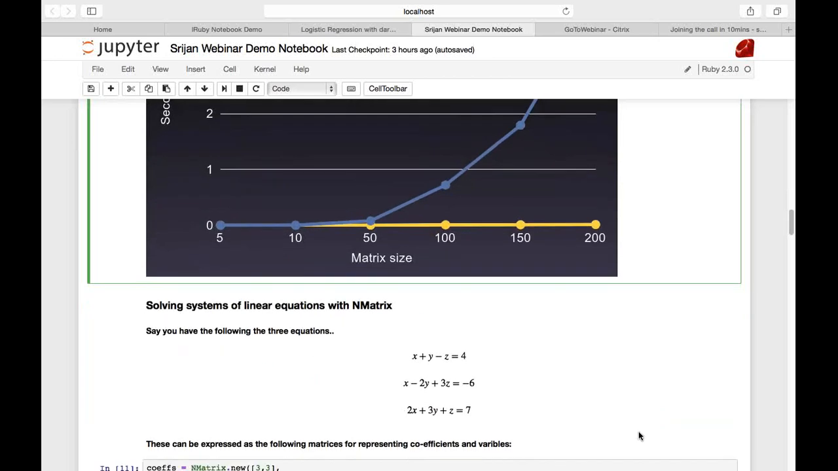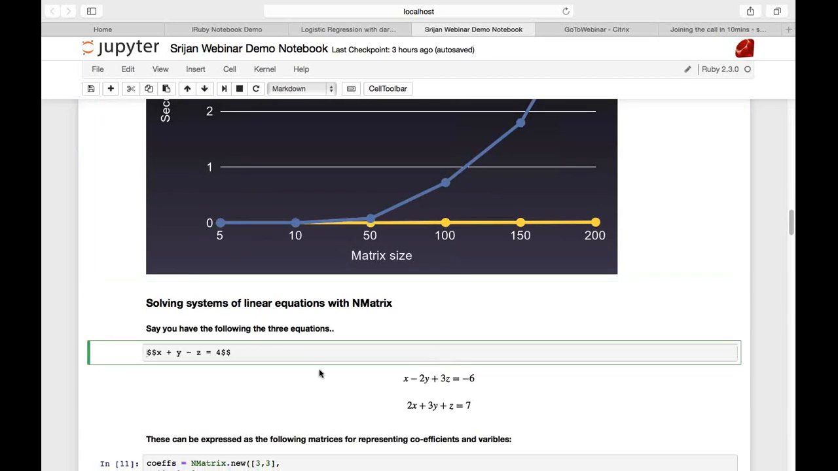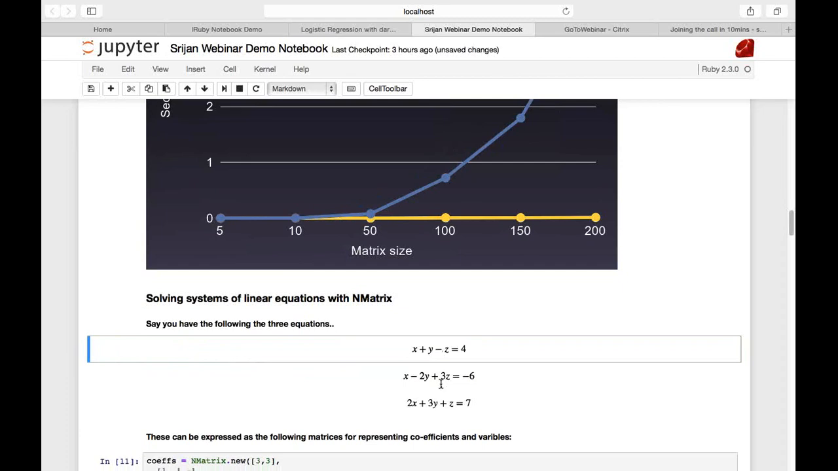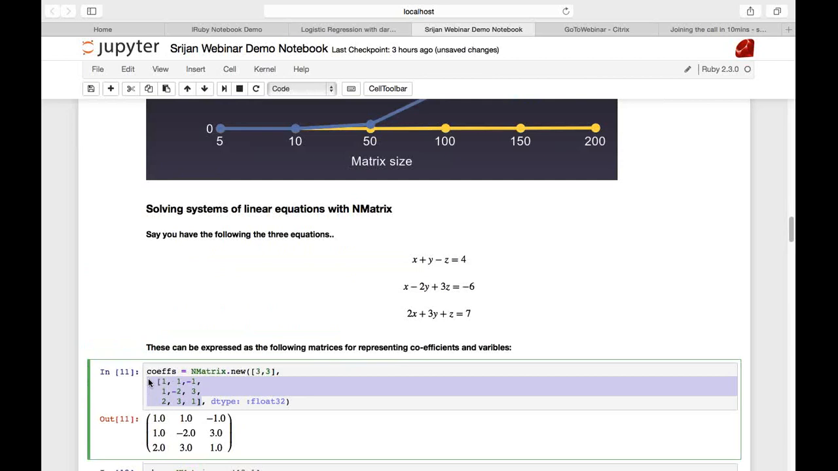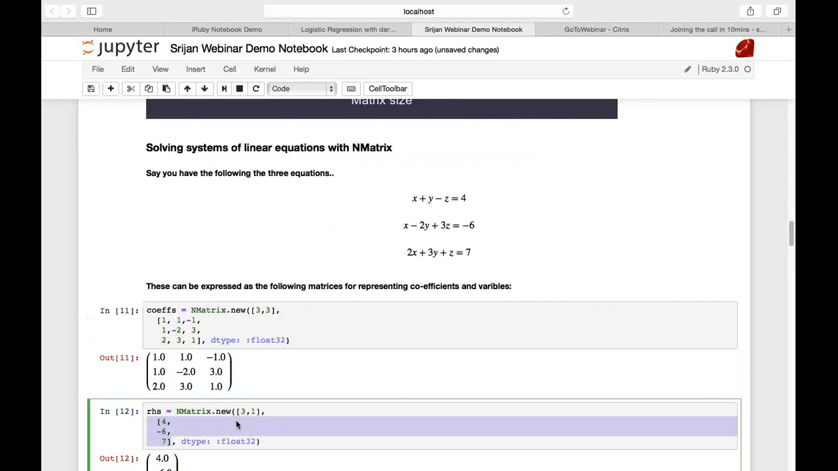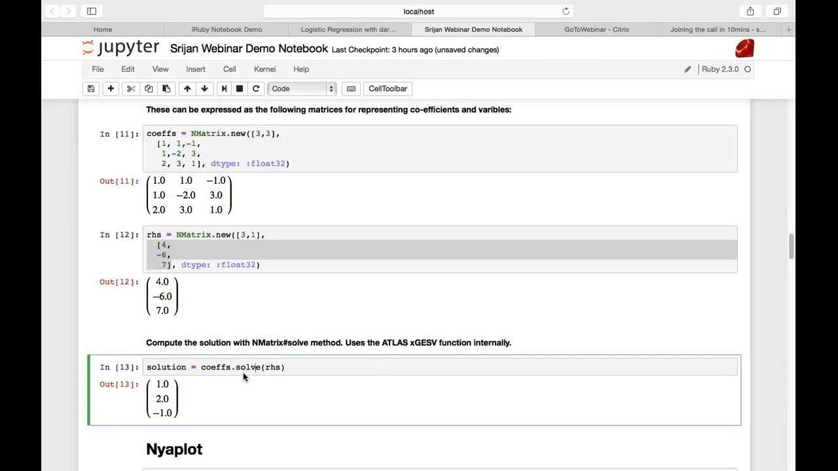Now, let us use NMatrix for solving a system of linear equations. Say you have these three equations. By the way, you can also use IRuby notebook to render LaTeX. If you just enclose any equation within the $$ sign, it renders as LaTeX. I am now creating the coefficient matrix of these three equations and the RHS matrix of these three equations. In order to solve them, I call the solve function, and this is what the answer turns out to be.